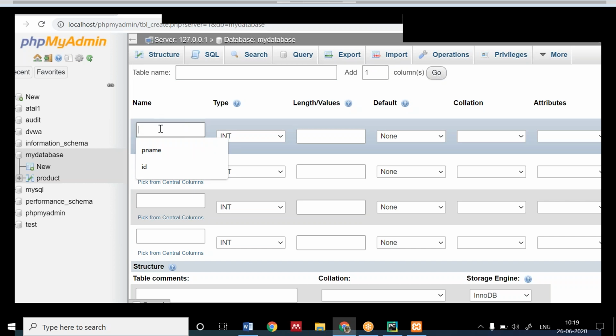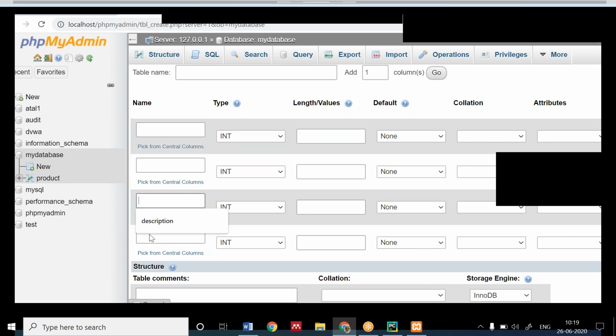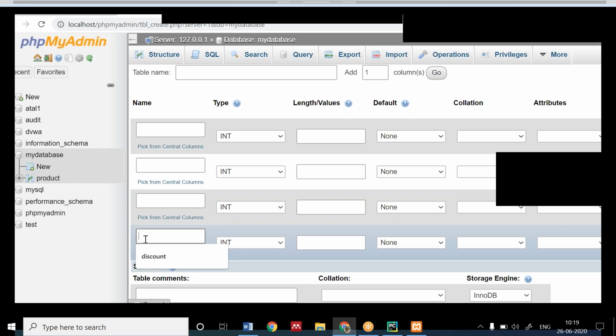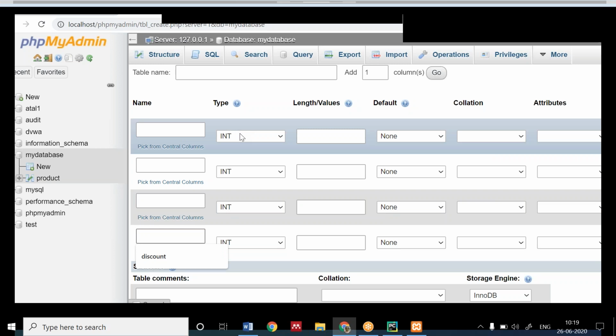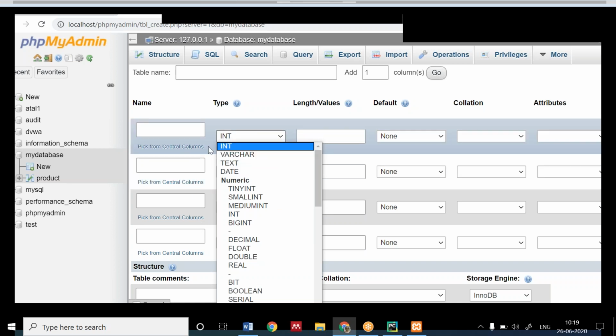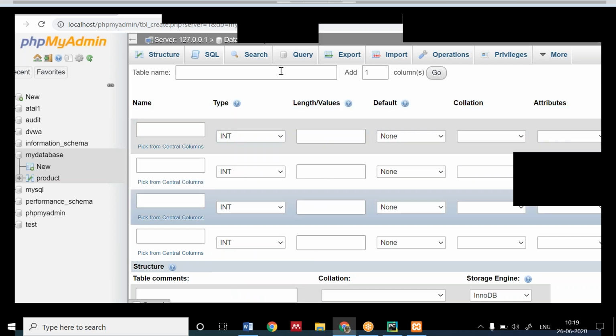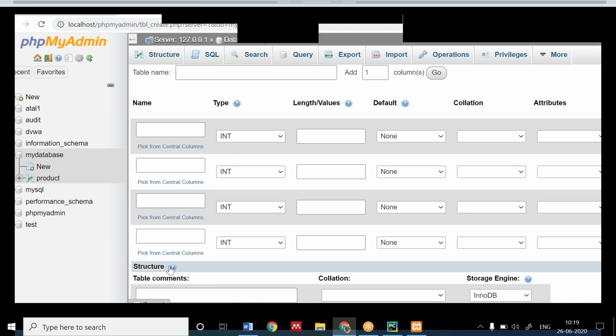You have to write the names which we used yesterday: P name, then cost, description, discount, and lastly IMG, the image. And you have to set the types: we used char, so here you will use varchar, and for the integers you will use int. The table which we created yesterday, you have to create here manually.